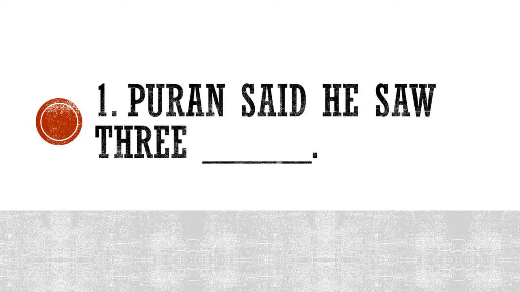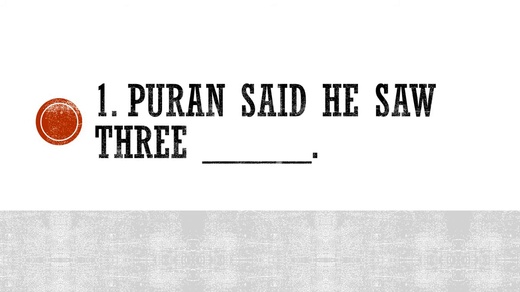Here is question 1 for the fill in the blanks. Puran said he saw 3 dash. Right now we saw this in the true or false. What did he see?